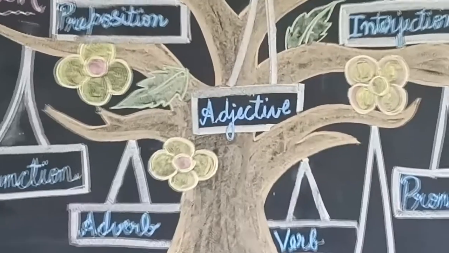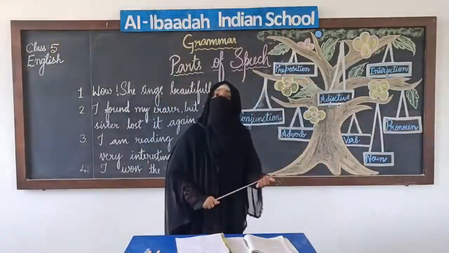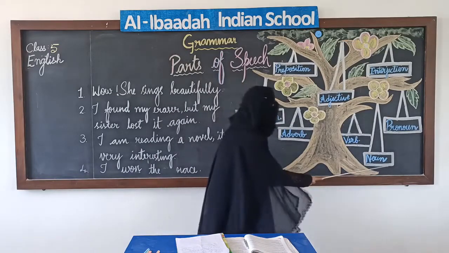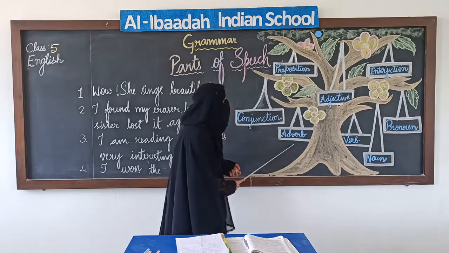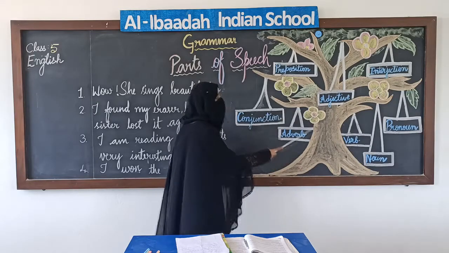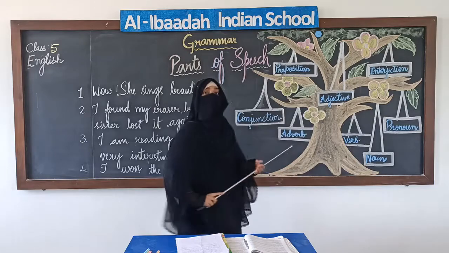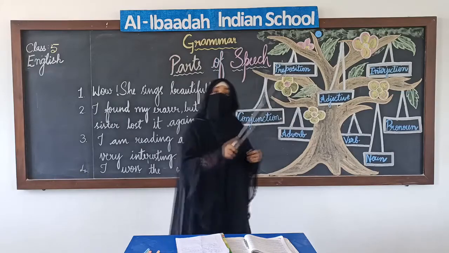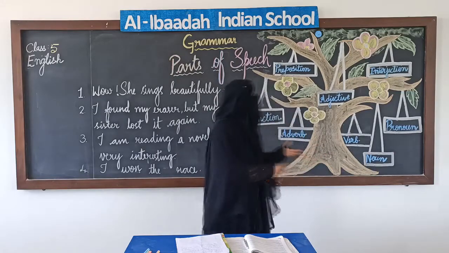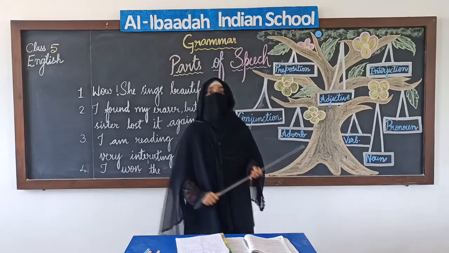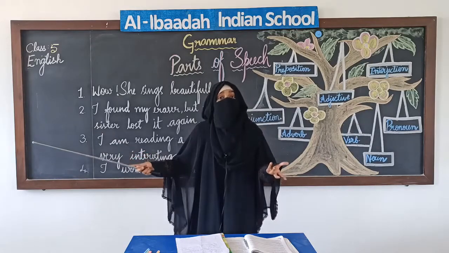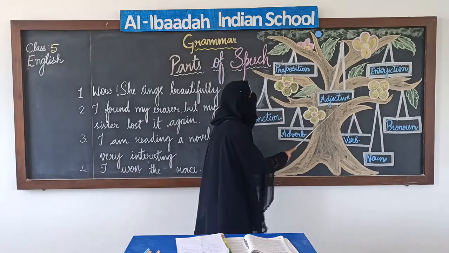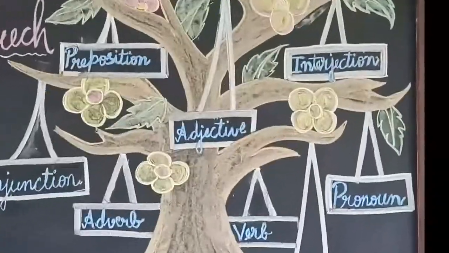Next, we have adjective. You have also learnt this in your previous class. Adjectives are the words that describe noun. Adverb is the word that describes action, but adjective describes noun. Meena is a fat girl. Fat describes the look of Meena. So, it's an adjective. Tom is a smart boy. Smart is an adjective.